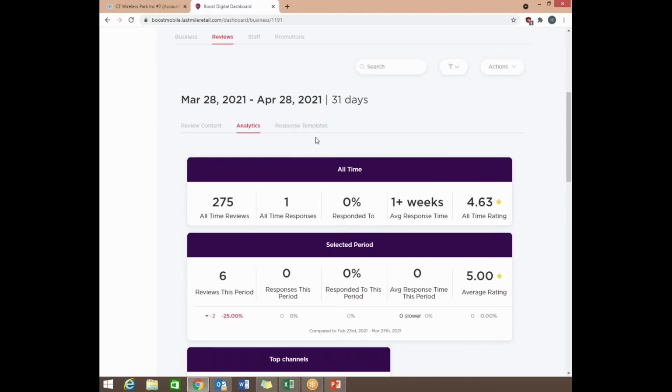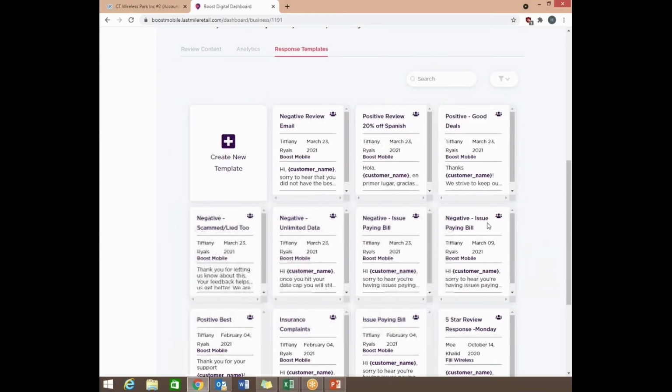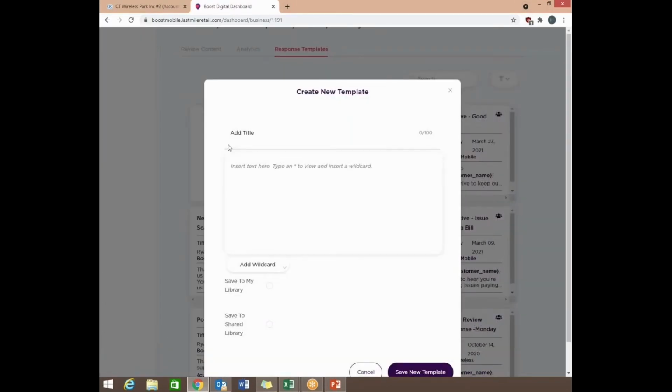The next option that we have here is response templates. So this is what I was speaking of, all the response templates. This is where they're located, where you can edit them, look through them, and see what exactly it says in the response, so you know which one you are clicking. And which is really nice is you can create your own response right here on the left-hand side where it says create new template. So let's go ahead and click that.